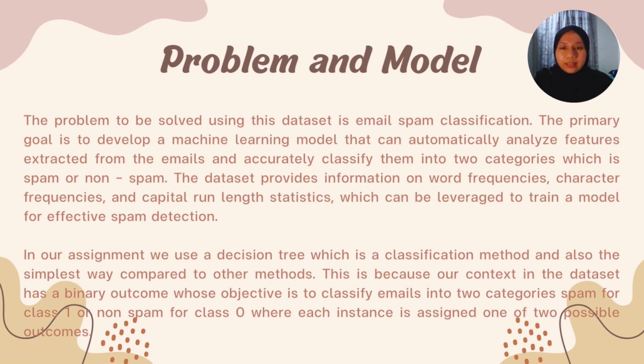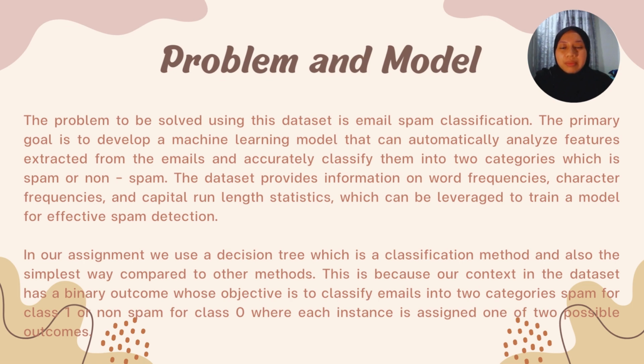Problem and model. The problem to be solved using this dataset is email spam classification. The primary goal is to develop a machine learning model that can automatically analyze features extracted from the emails and accurately classify them into two categories, which is spam or non-spam. The dataset provides information on word frequencies, character frequencies, and capital run length statistics, which can be leveraged to train a model for effective spam detection.